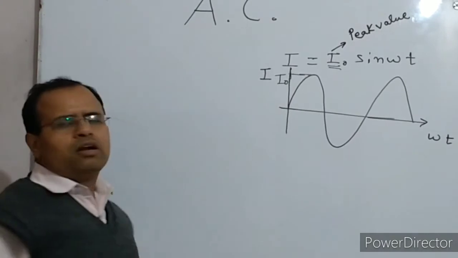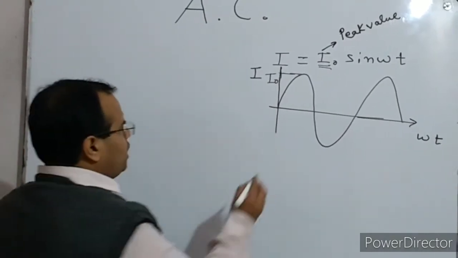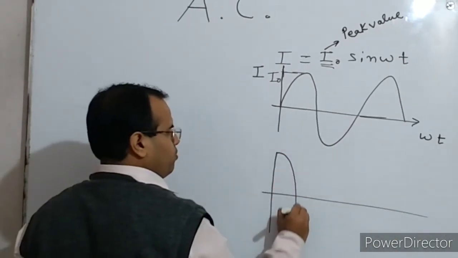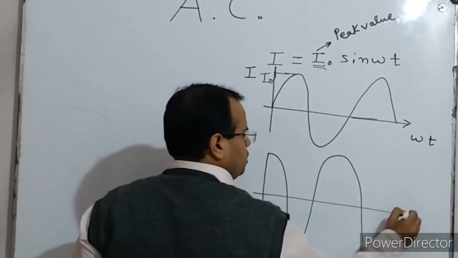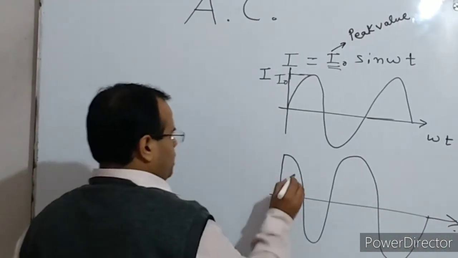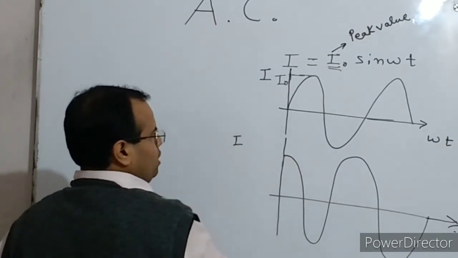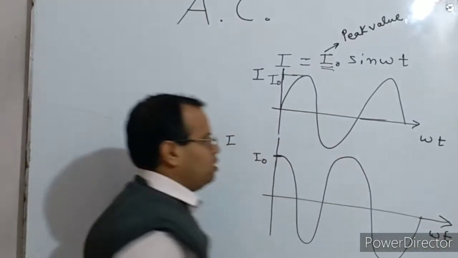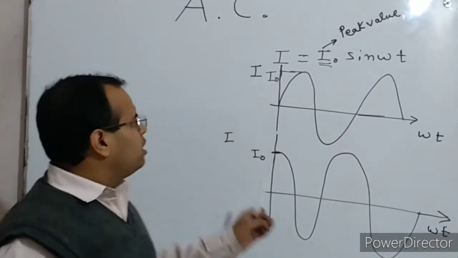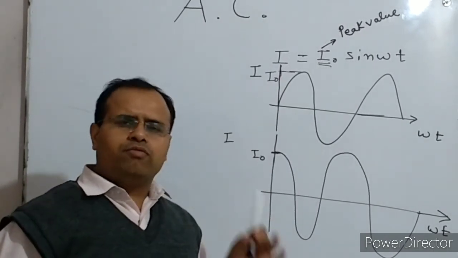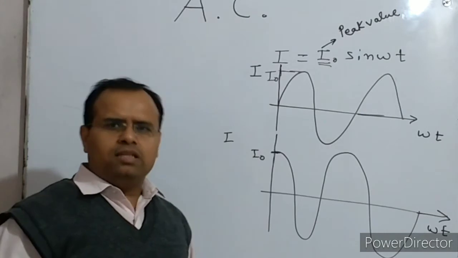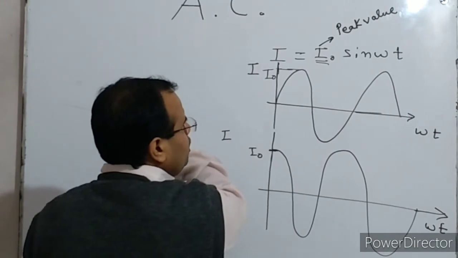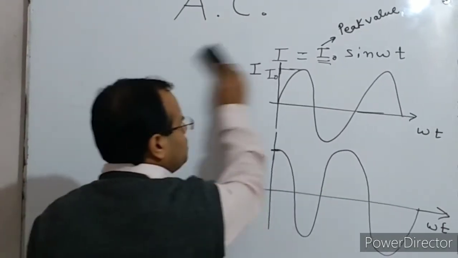Now here the alternating current is represented by a sine function. We can represent alternating current by a cosine function also. If we represent it like this, this type of representation is in the form of cosine. Here it is I. This is the maximum value, so it has to be I naught, and on the x-axis it is omega t. So this is how we can represent the alternating current, and you can see that alternating current varies in magnitude as well as in direction with time. So this is what the alternating current is.